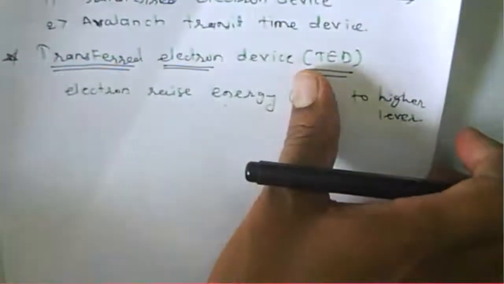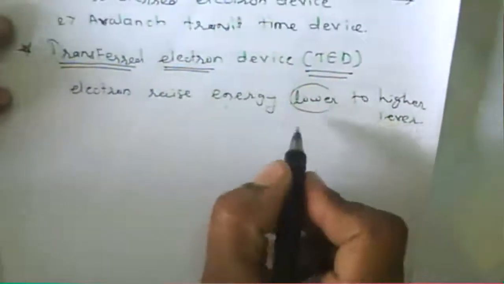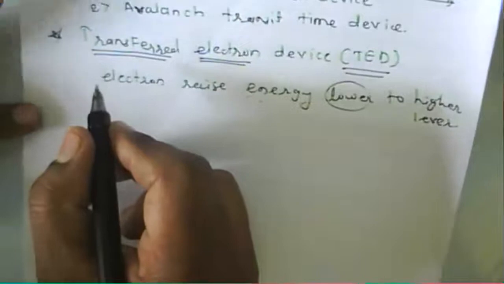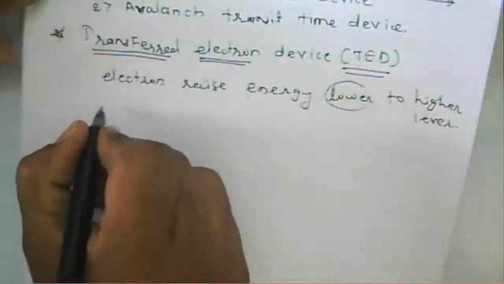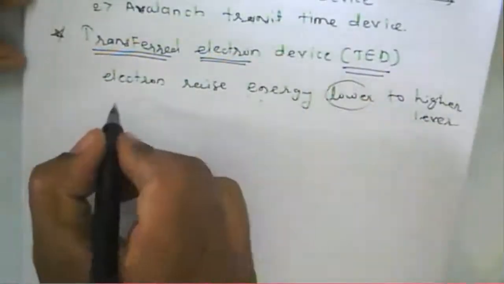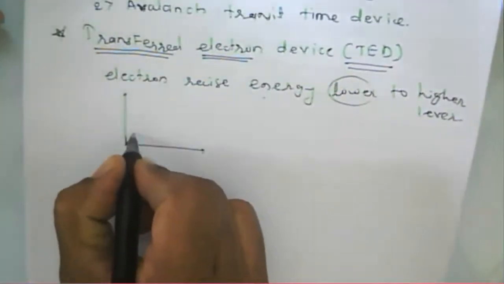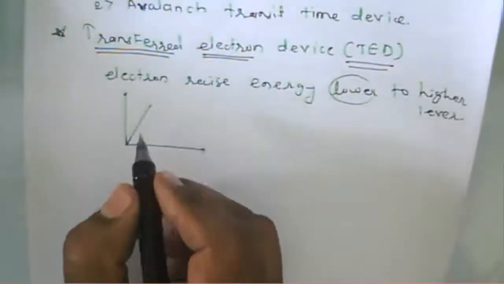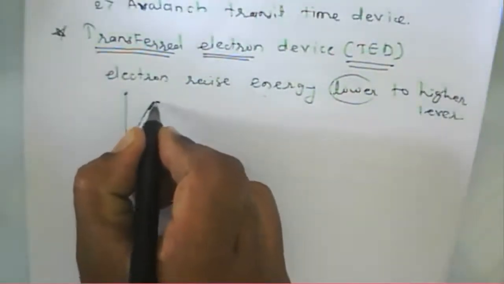It is only electrons raising their energy, whatever energy level they have, to a higher energy level. That is called a transfer electron device. If you consider this particular diode, it raises the energy. In some particular cases, we say that energy raises, and then the current increases.